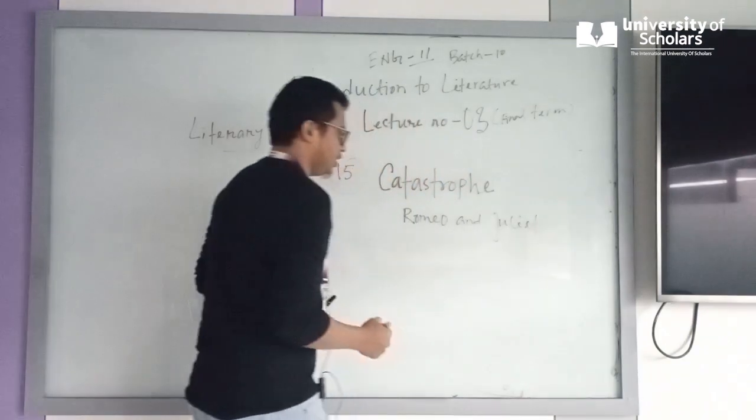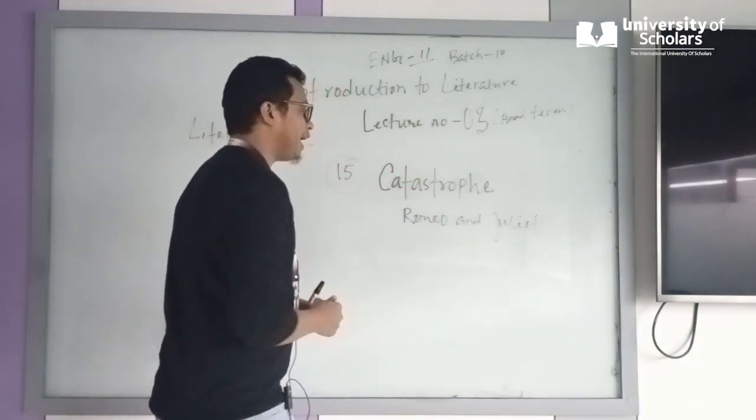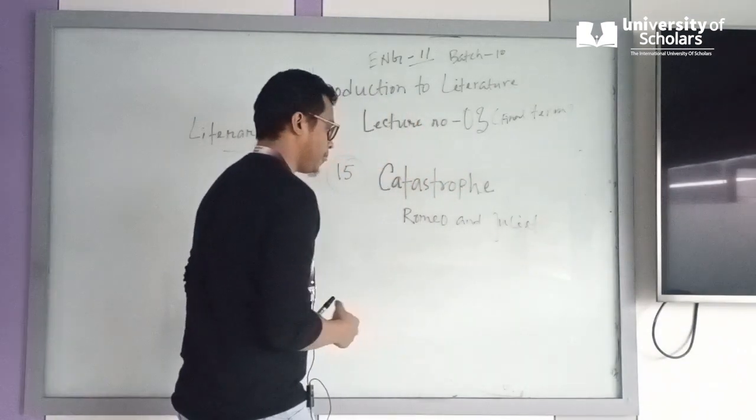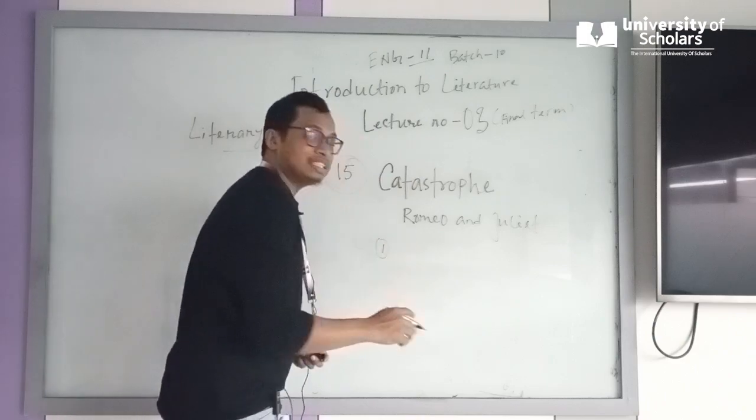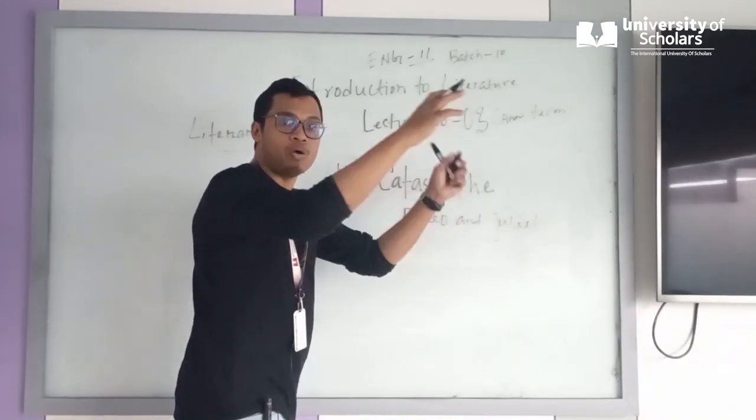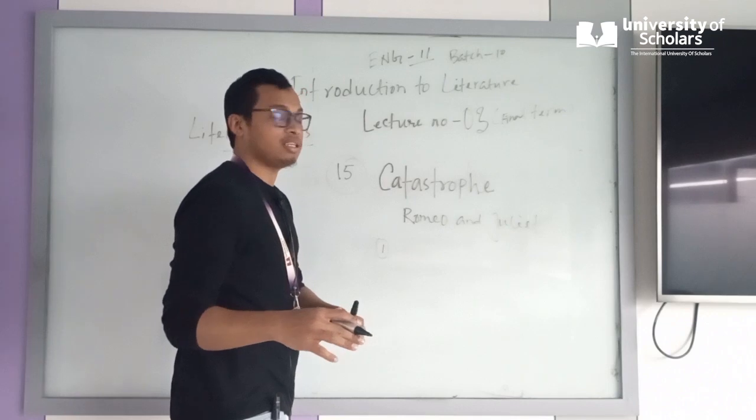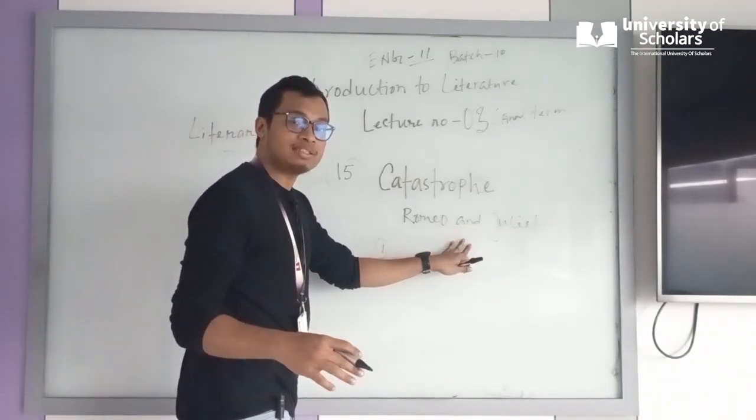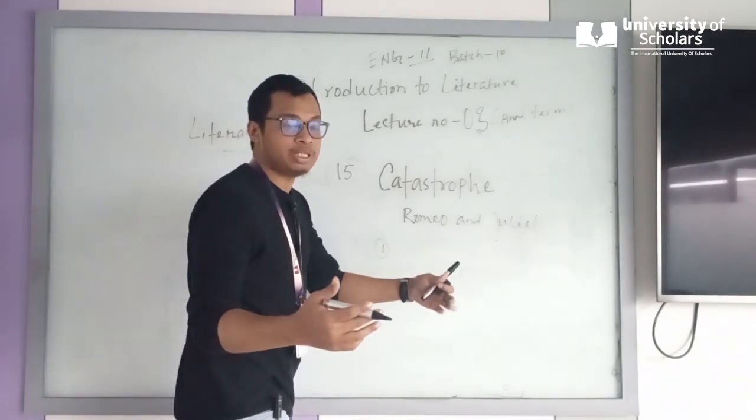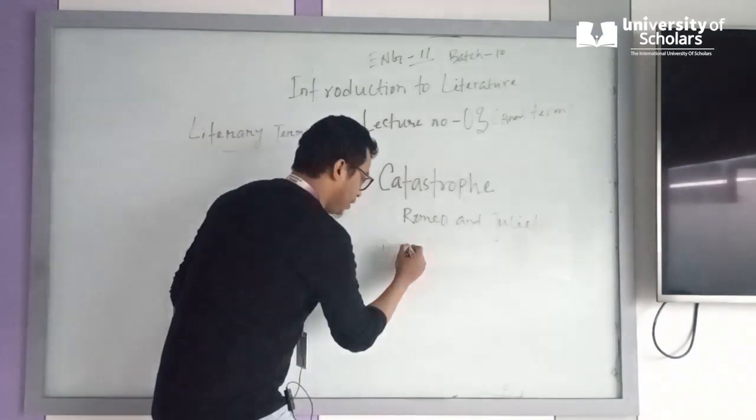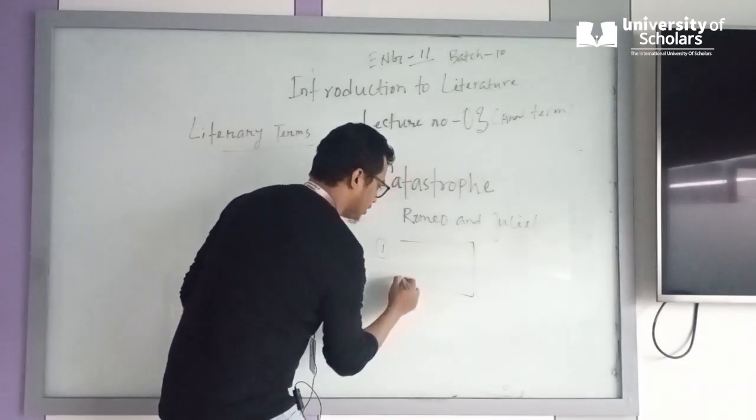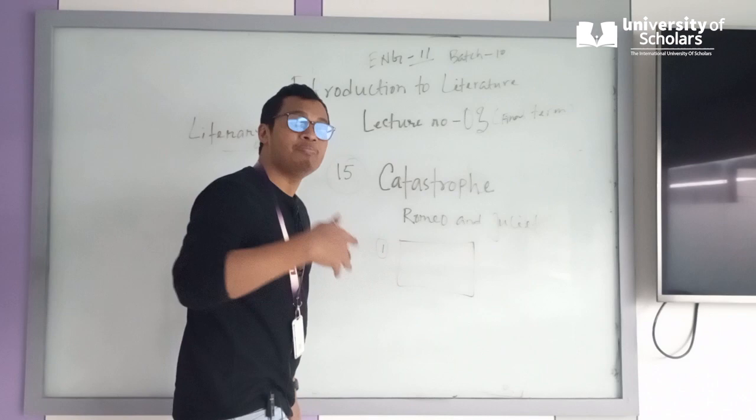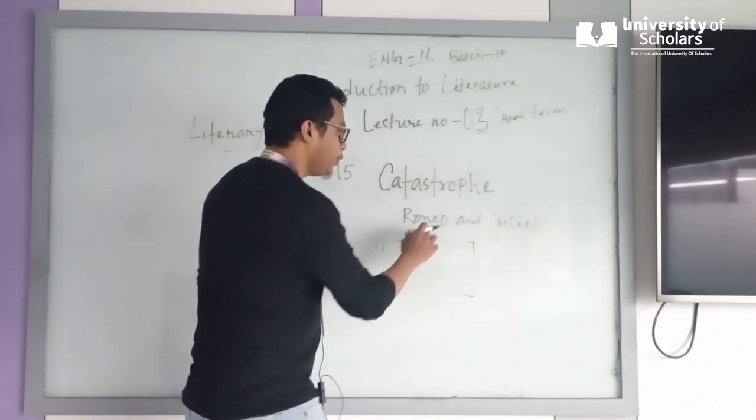What happens in Romeo and Juliet? Number one, I'm telling you the final scene. I'm not telling you the whole story of Romeo and Juliet, but if you know the final scene, it means that you know about Romeo and Juliet. So it's a bonus for you. Here is the box. It's called conceptual mapping. It makes it easy to understand. Romeo and Juliet, what happens?